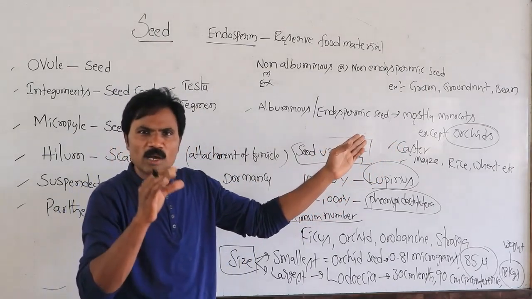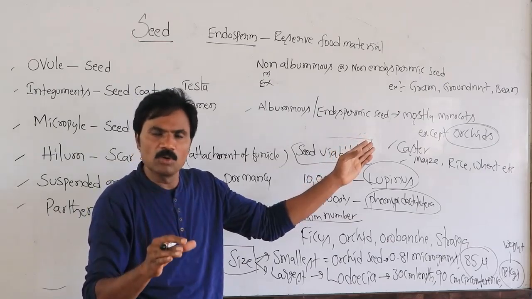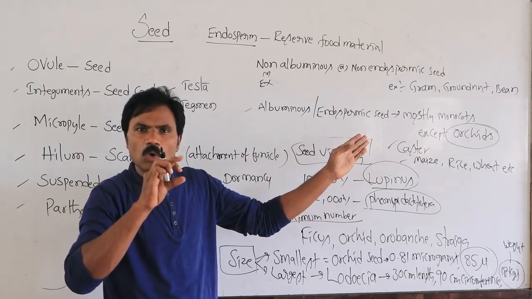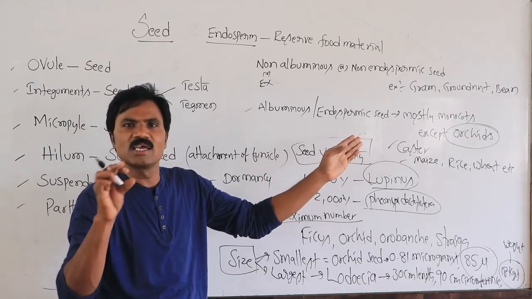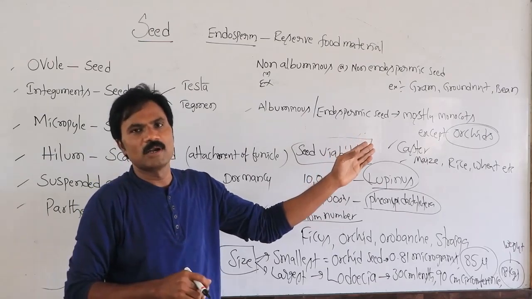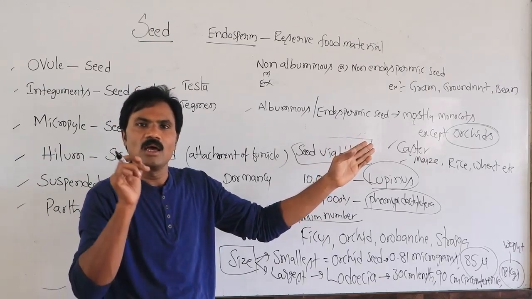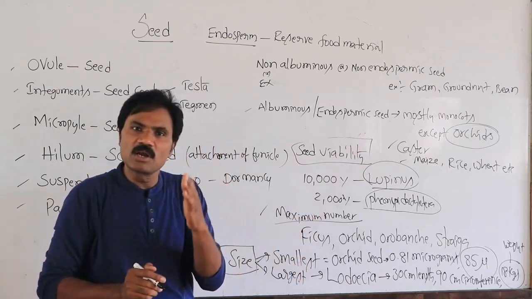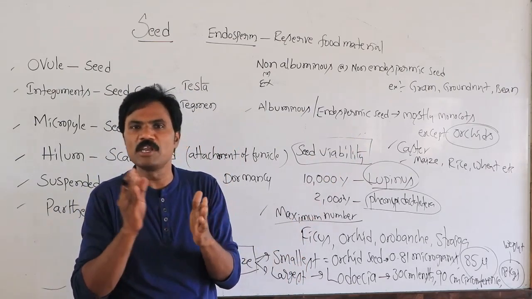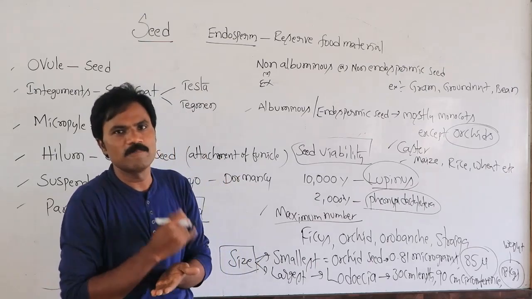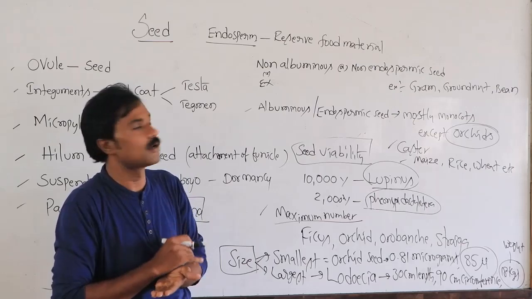Suppose in a monocot seed, which particular membrane segregates between the embryo as well as the endosperm? That is none other than the aleurone membrane. The aleurone membrane is ready to separate the embryo from the endosperm in some of these monocot seeds.